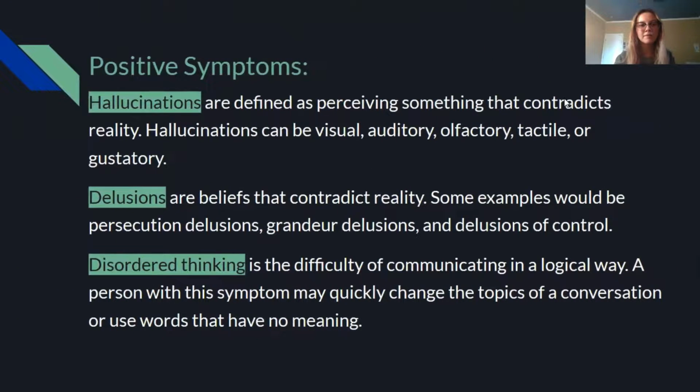Some of the positive symptoms include hallucinations. This is basically just perceiving something that contradicts reality. They're usually known as visual or auditory, but they can actually affect any of our senses. There's also delusions, which is a belief that contradicts reality. Some examples would be thinking that you have a superpower, or that someone is going to hurt you, also known as paranoia, or that there's something or someone controlling you.